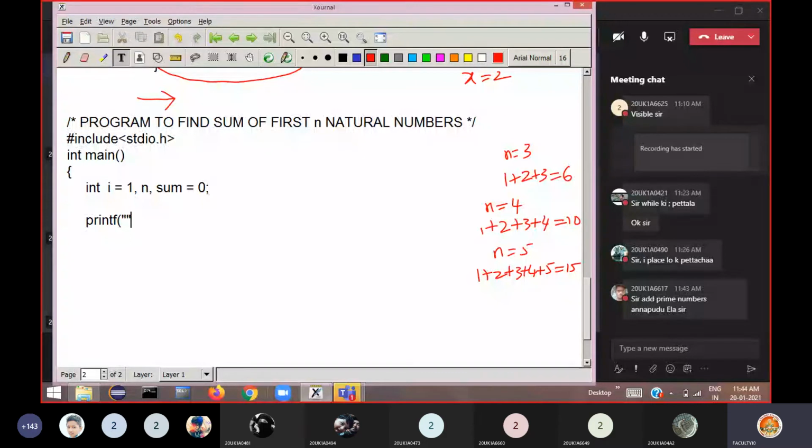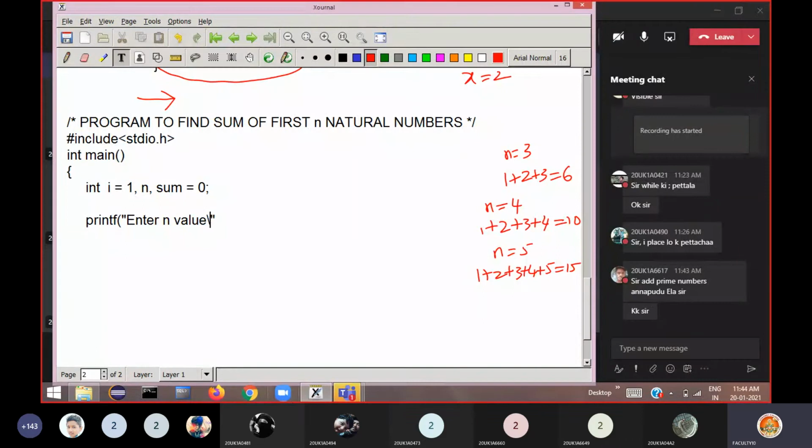First see here, the n value we have to enter through the keyboard. So give a message, enter n value, so that the user gets a message. Then he enters through the keyboard, so read from the keyboard using the scanf function: %d, comma, address of n. The n value may be 3, 5, or 10, and we are catching that in the variable n here. Then I told how to add starting from the first onwards until that number. Until that number you go on adding the numbers.